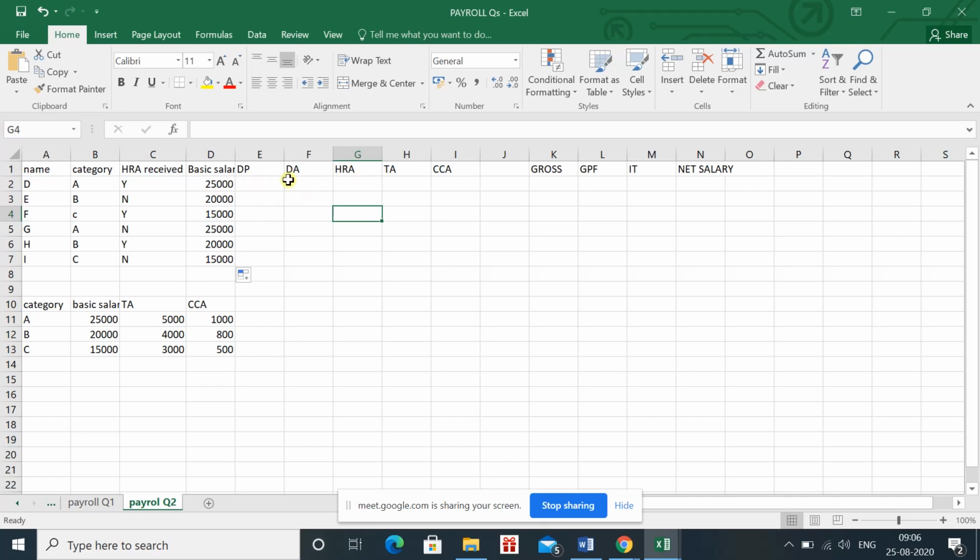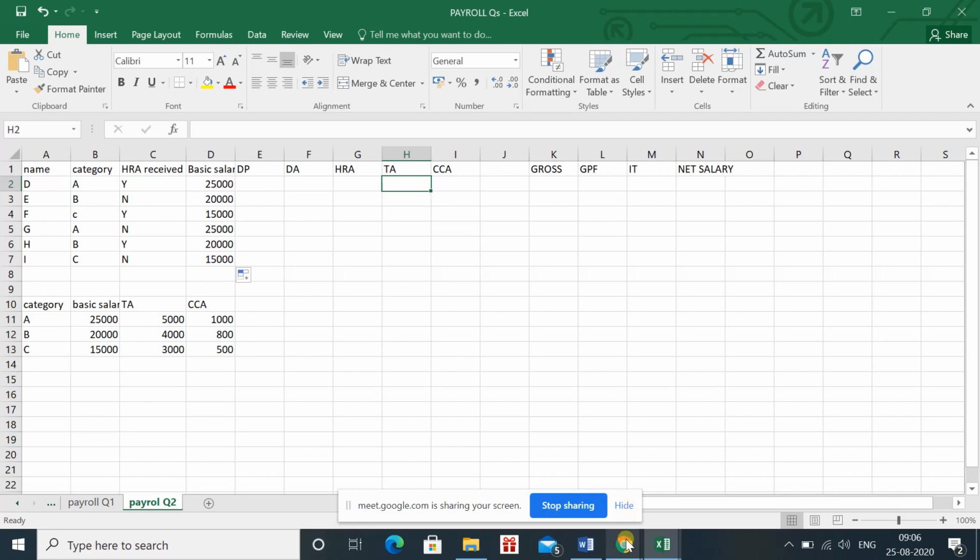Instead of writing DP, DHRA, I'm just moving to the TA so that we can understand it clearly without discussing it again and again. In case of TA, you can see that again we have the condition.